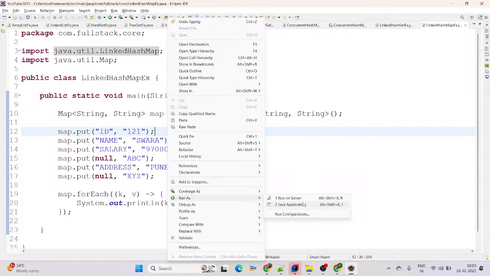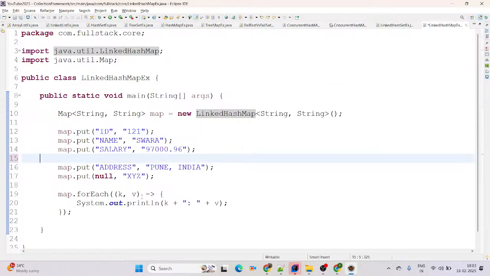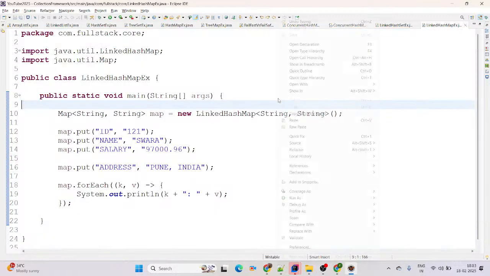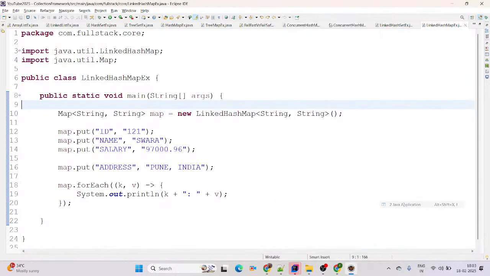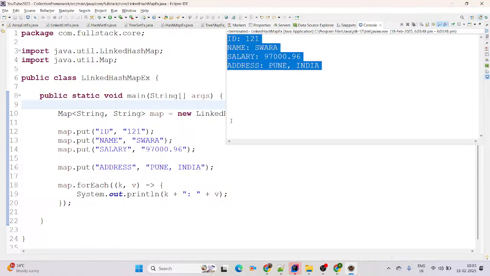See one screen, run as Java application. See, here it is. It follows which order? Insertion order. Like id comes first, then name, then salary, then null, and then address. And if you don't have any null key, then simply delete it and try again. Run as Java application. See one screen. It follows the insertion order. Perfect.